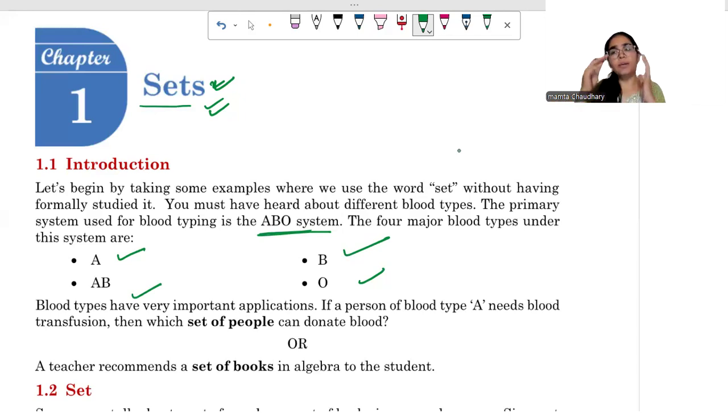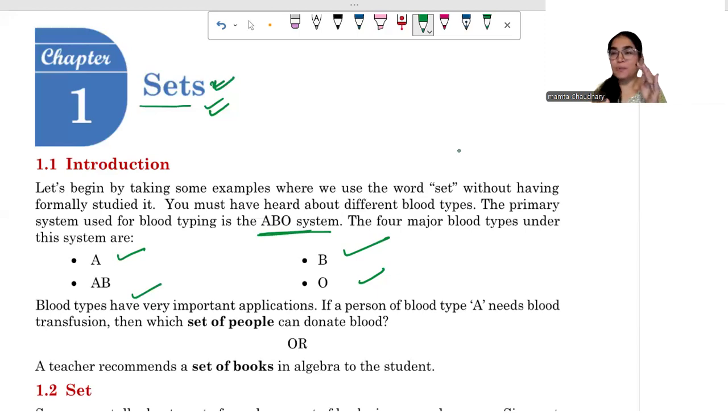How is it a set? If we divide the whole population into these four groups, we can divide it into these four sets, right? Are you able to recall? When you got the books of your grade 9, what do you call it? Your book set, right?